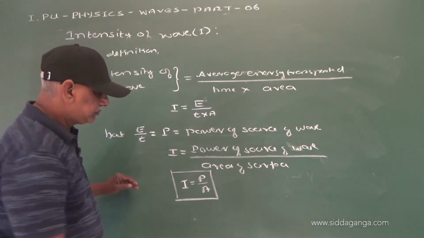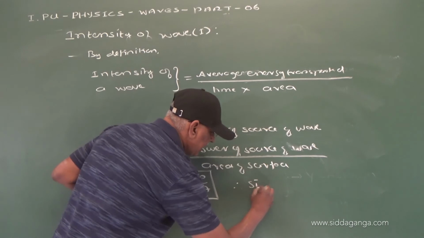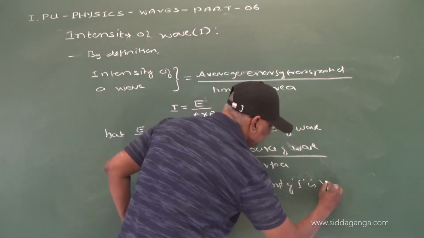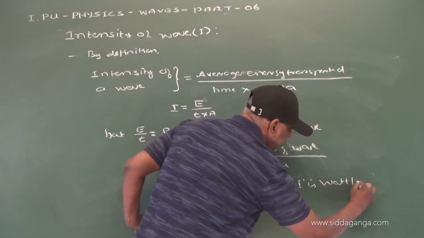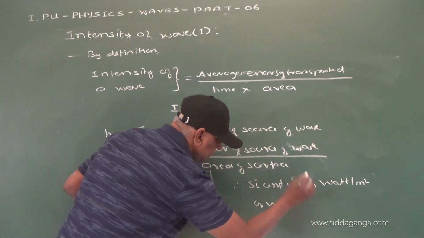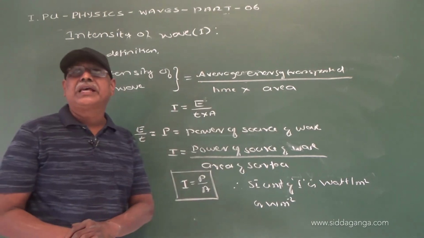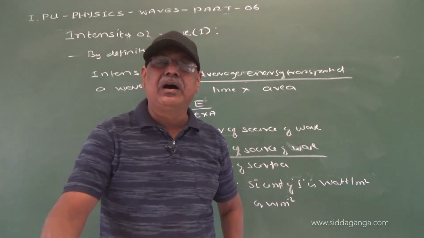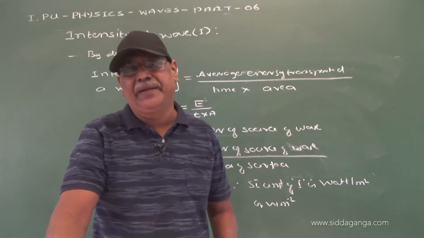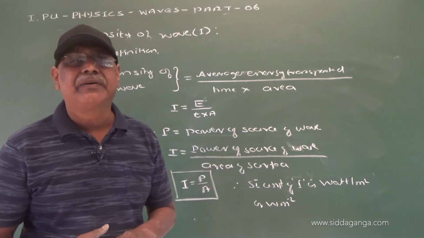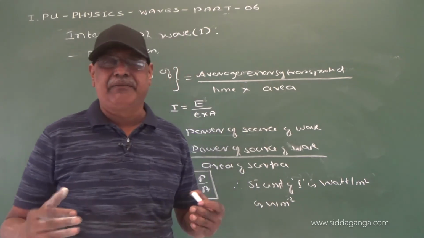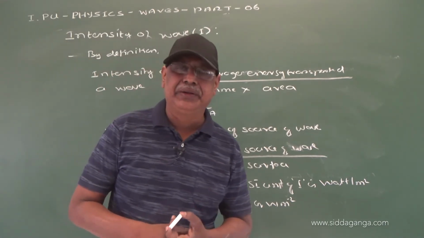Therefore the SI unit of I is watt per meter square. So the SI unit of intensity of a wave is watt per meter square. Is that clear? So intensity of a wave is a measure of the average energy transported by a wave per second per unit area.